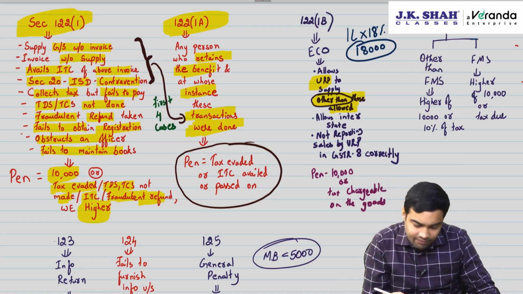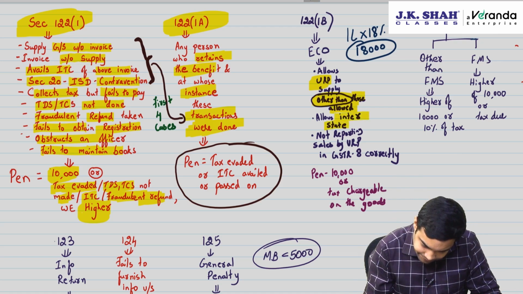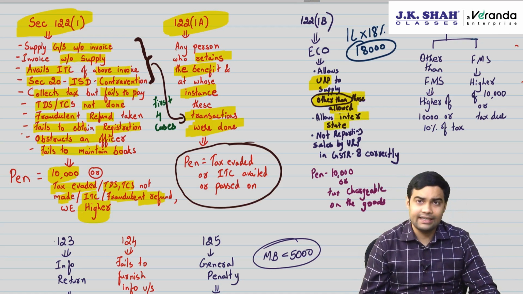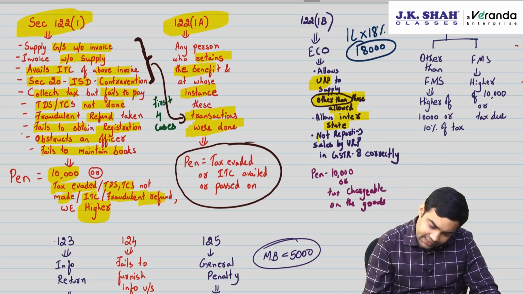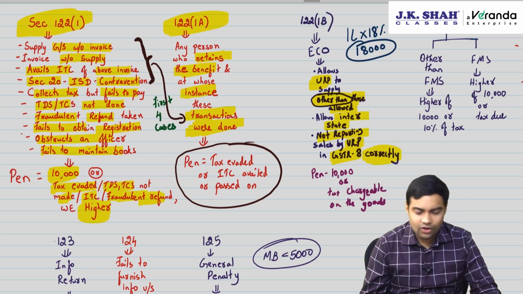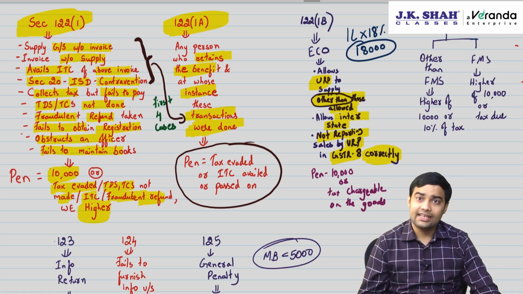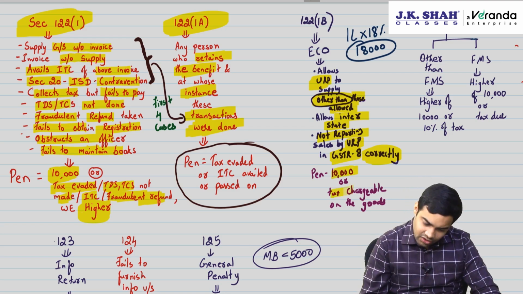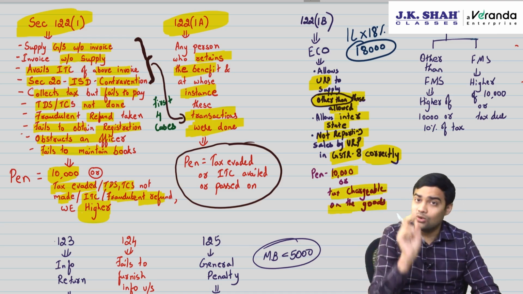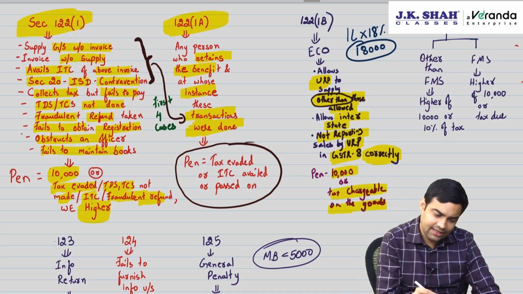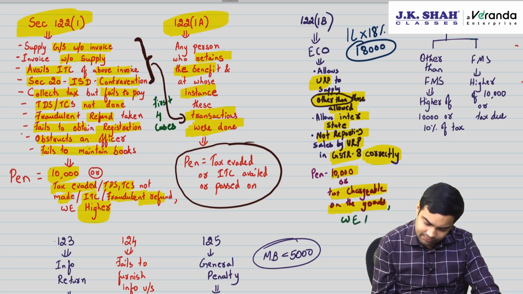Okay, then allows interstate supply. Interstate supply is completely disallowed. If he allows interstate supply, the same thing will apply. And not reporting sales by an unregistered person in GSTR 8 correctly, because the e-commerce operator who is liable to collect TCS is required to file GSTR 8. If he does not file his GSTR 8 correctly, reporting supplies made by an unregistered person, the penalty is 10,000 or tax chargeable on such goods as a regular taxpayer. Careful. And obviously the higher amount will be applicable.